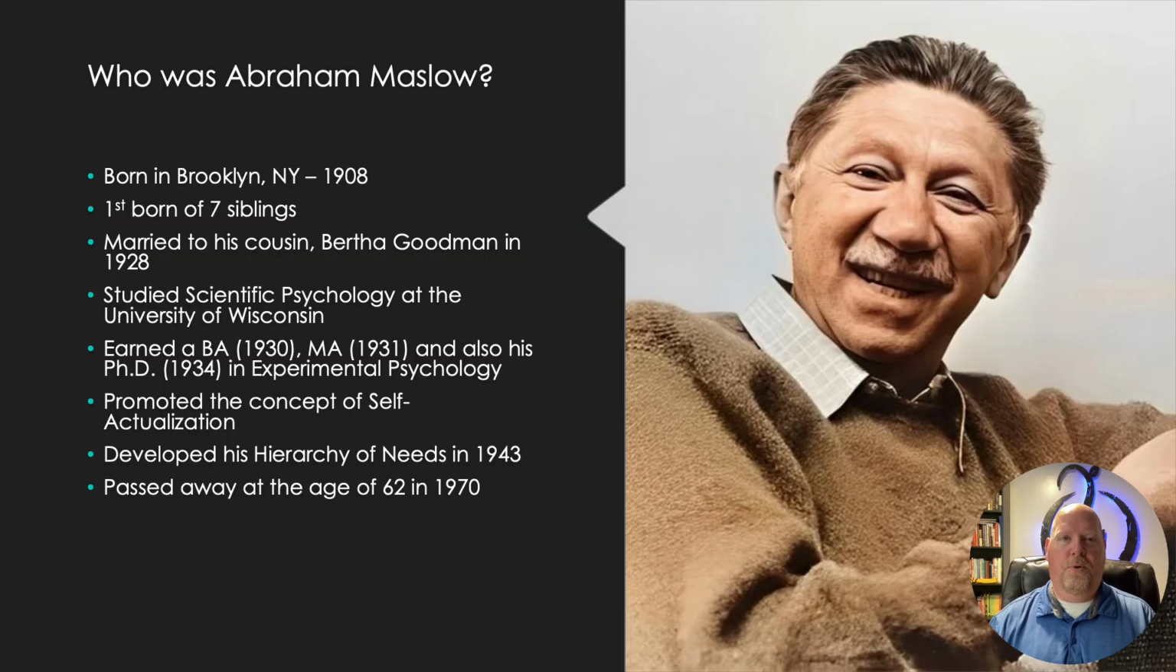Abraham Maslow was born in Brooklyn, New York in 1908. He was the firstborn of 7 siblings. Oddly, he was married to his cousin Bertha Goodman in 1928. He studied scientific psychology at the University of Wisconsin, where he earned his Bachelor of Art, his Master of Art, and also his PhD in experimental psychology.